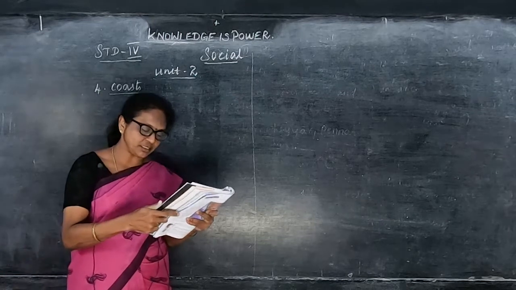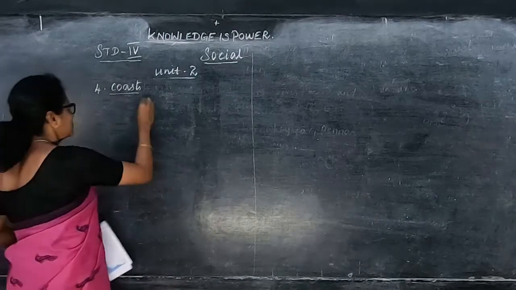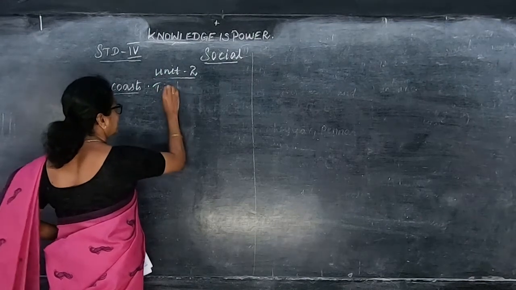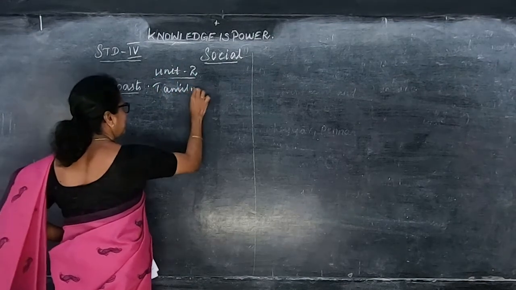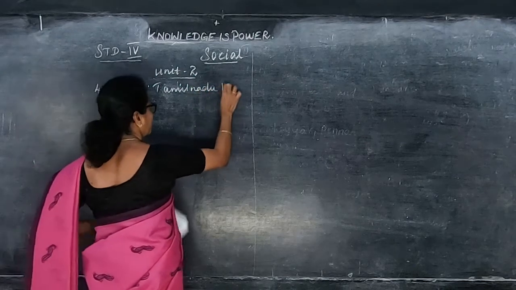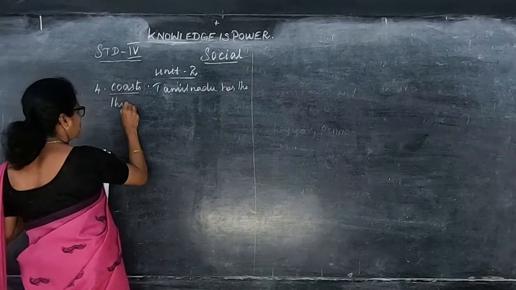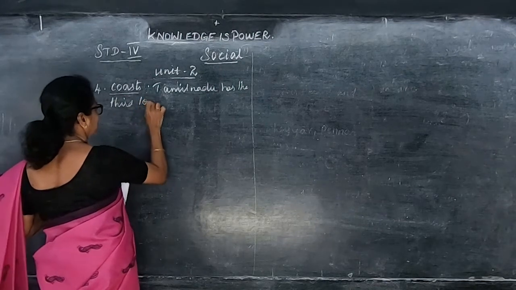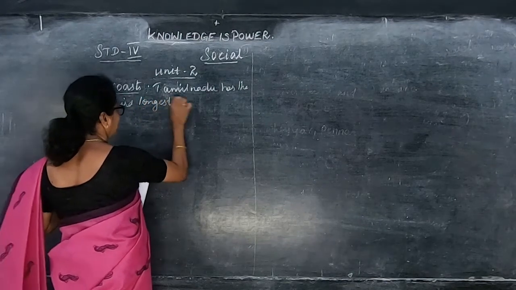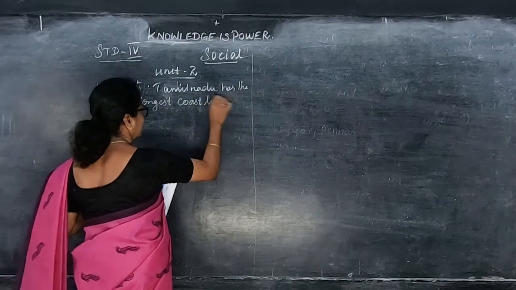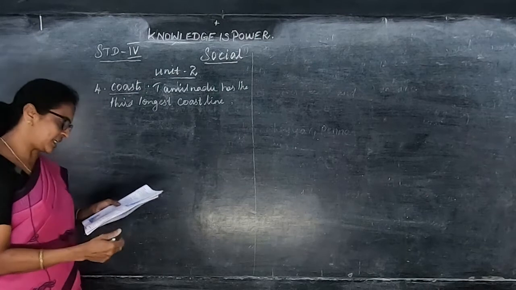Tamil Nadu has the third longest coastline in India.